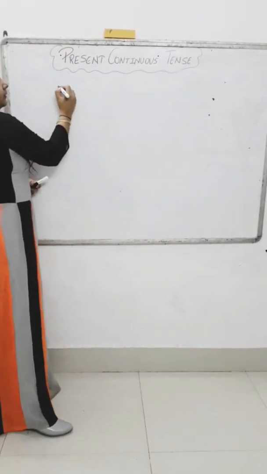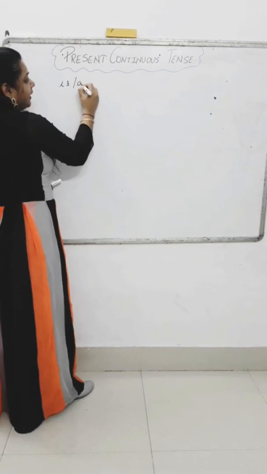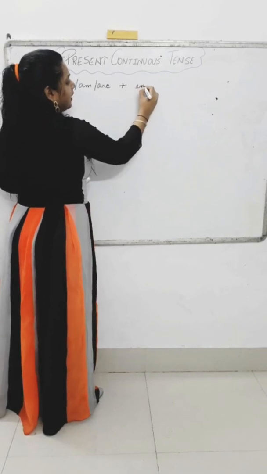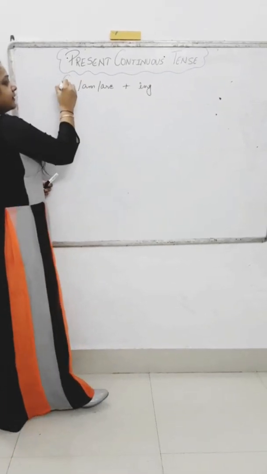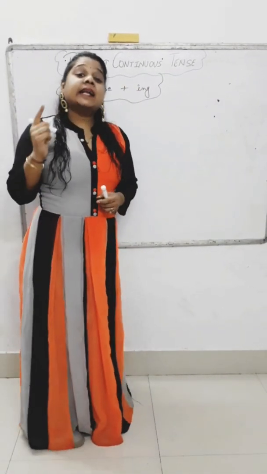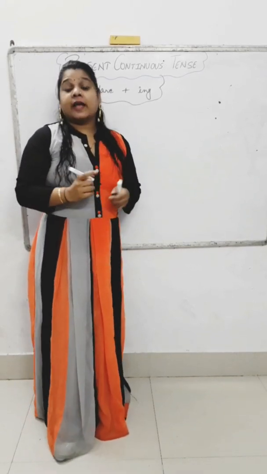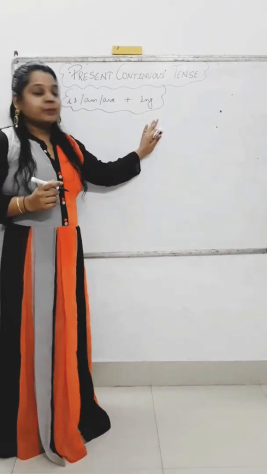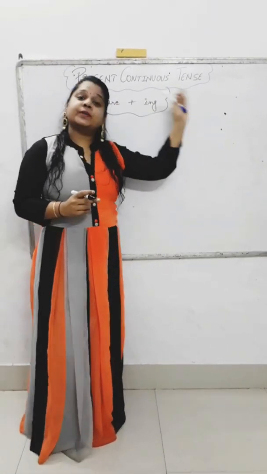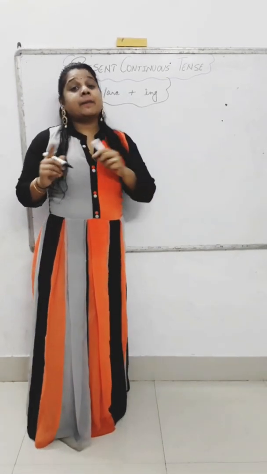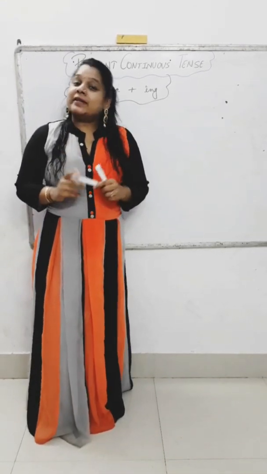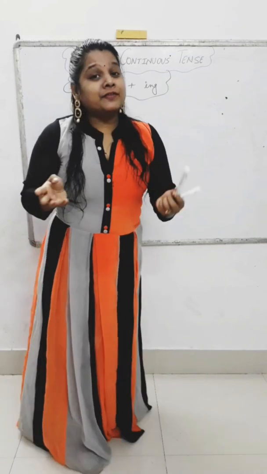The family members are is, am, are plus ing. This is the family of present continuous tense. And at any cost, we should not and we will not break this family. Is, am, are plus ing makes the family of present continuous tense. Again we will say is, am, are plus ing. We will never break the family.